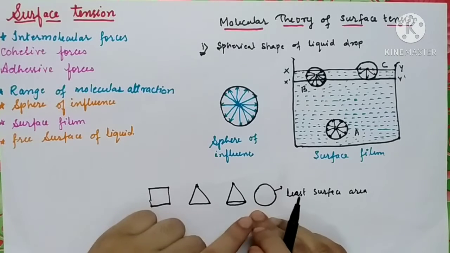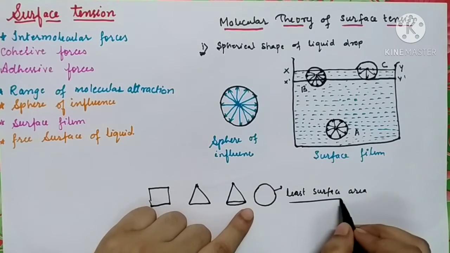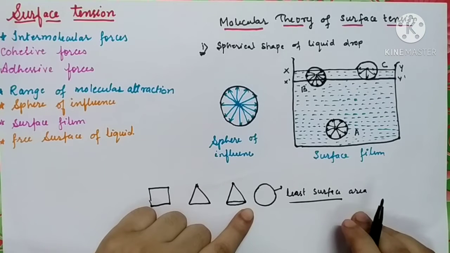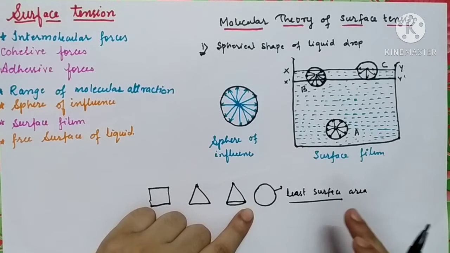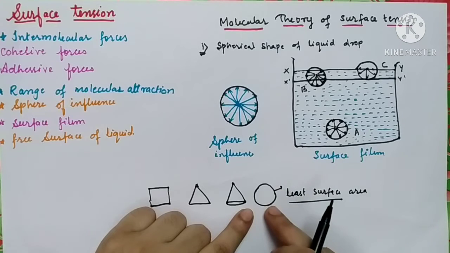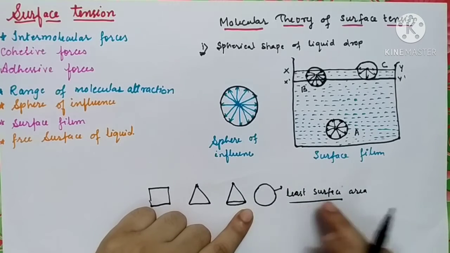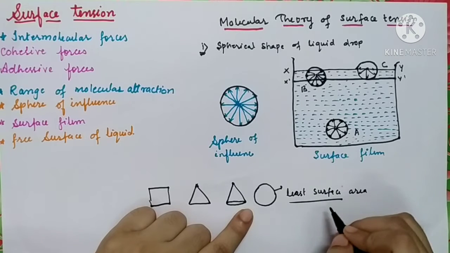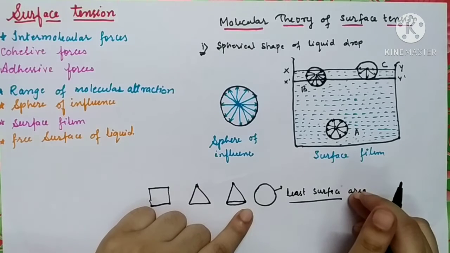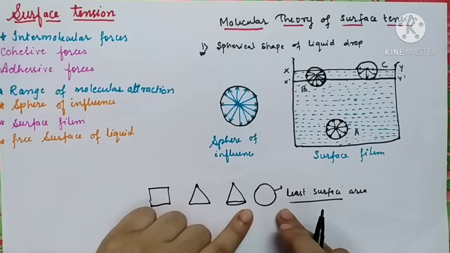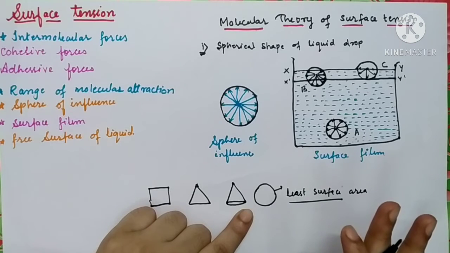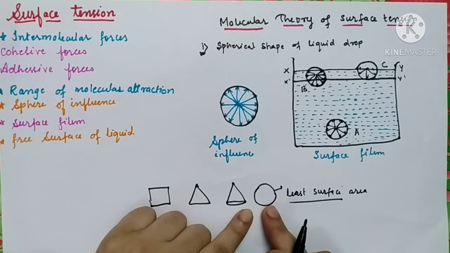So from this we can suggest that the liquid is trying to occupy the minimum surface area. This is what the liquid wants. That is why raindrops are spherical in shape.